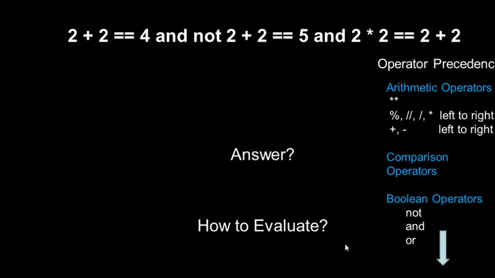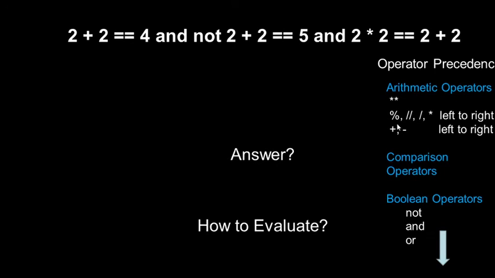Okay. Now come to this one and see here. First try to understand this one. Here I have written all the three sets that we have gone through now. First is arithmetic operators. The first precedence goes to arithmetic operators. Among arithmetic operators, first precedence goes to what? Exponent operation.